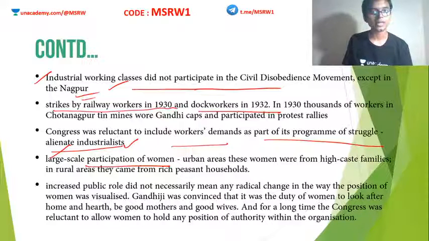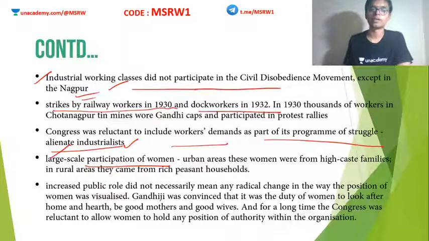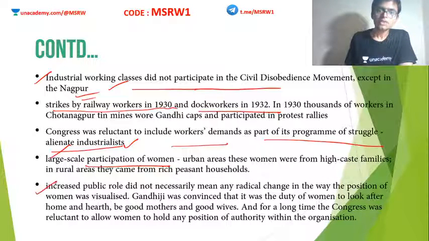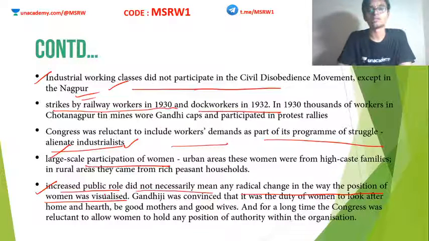Even in urban areas and even from high-class families, women came out to participate in huge numbers in the civil disobedience movement. Even in the non-cooperation movement, we see high participation from women. Increased public role did not necessarily mean any radical change in the way the position of women was visualized. Although they did participate in huge numbers, the social attitude towards women did not change.